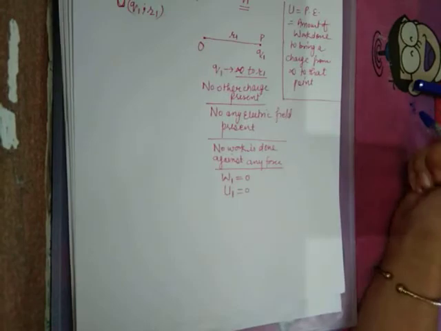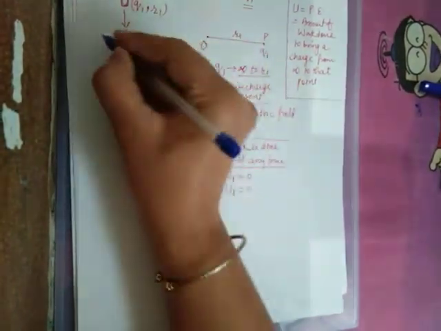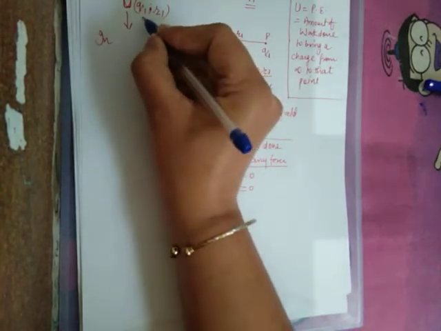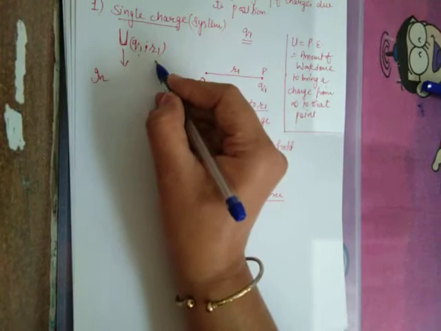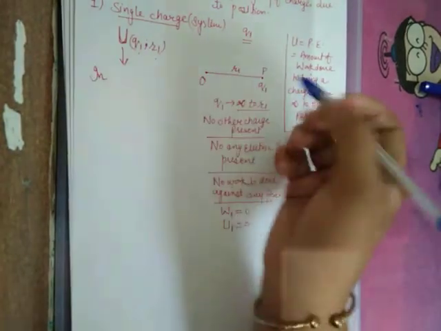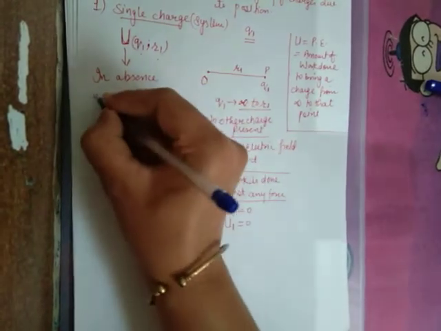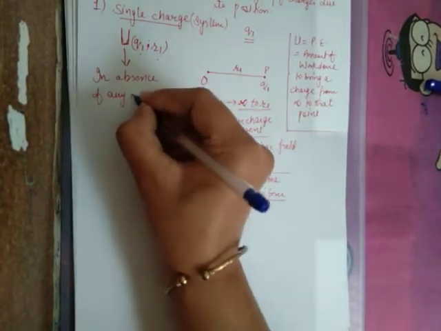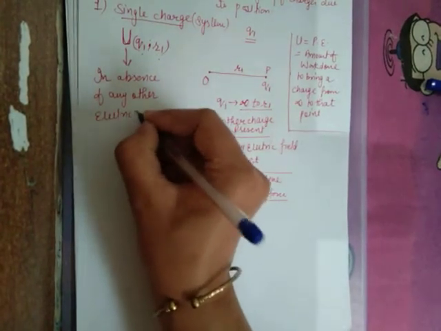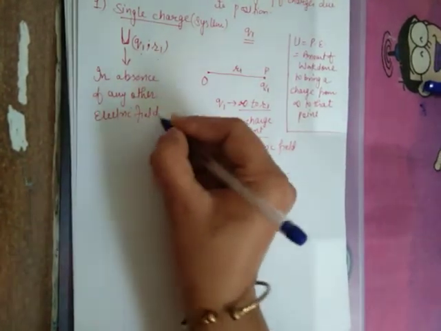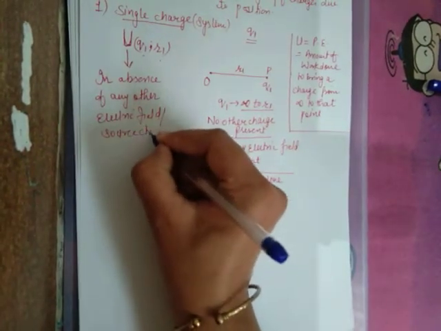So what have you learnt up to now? We have found out the value of potential energy to bring a charge Q1. Q1 is a charge at a particular position R1 from infinity in absence of any other electric field, or in absence of any other source charge.